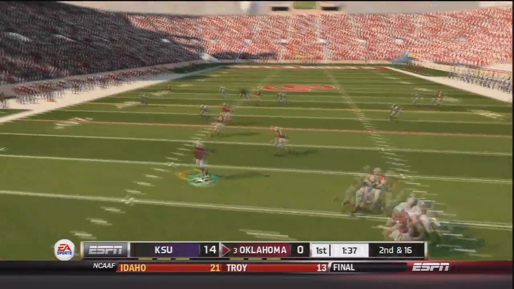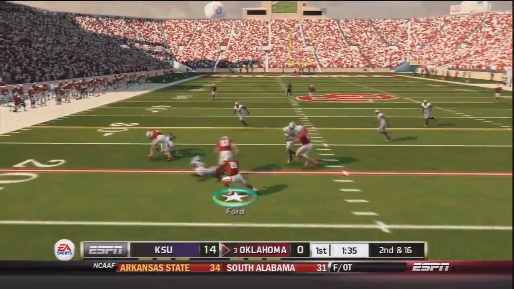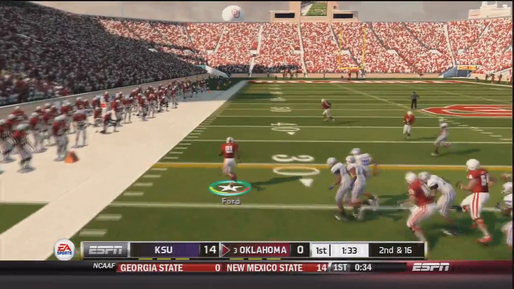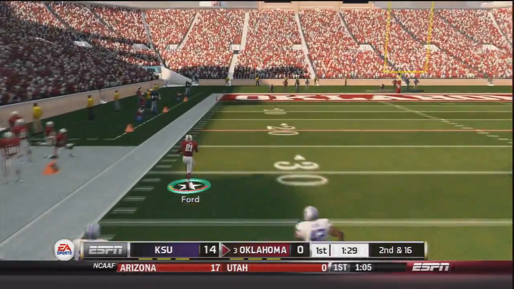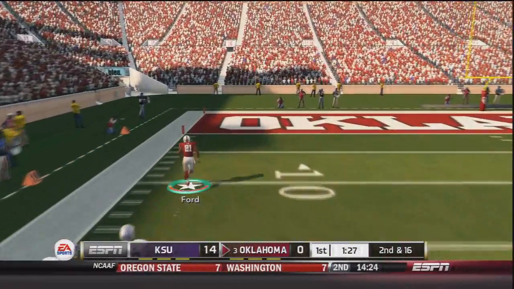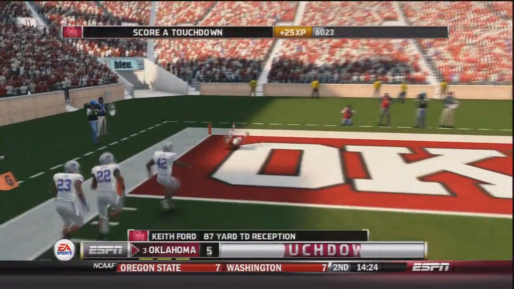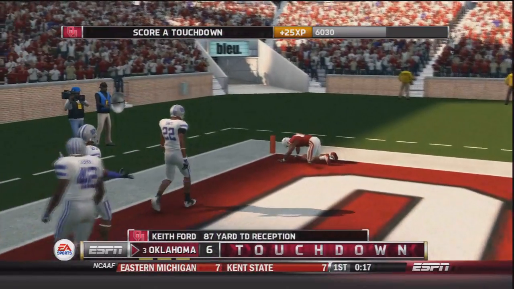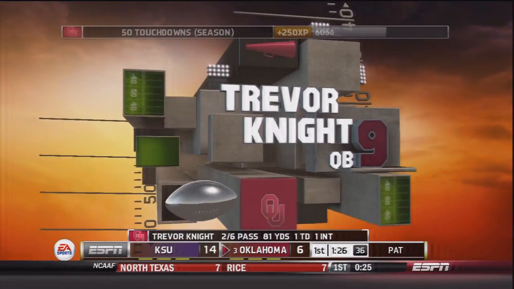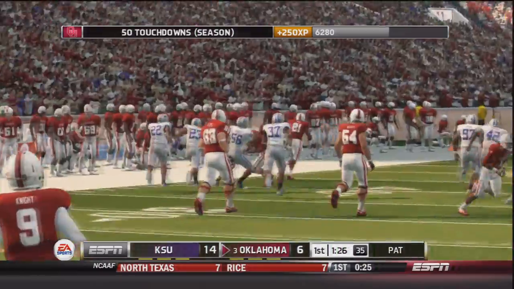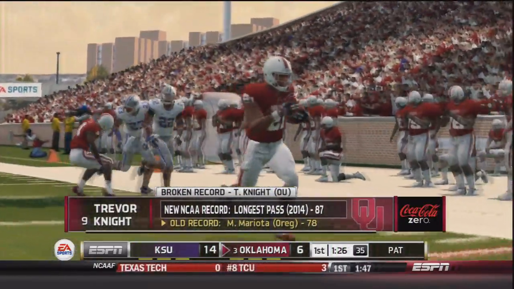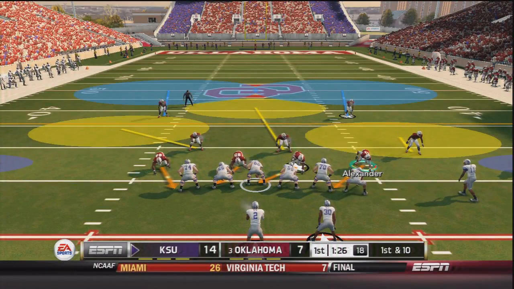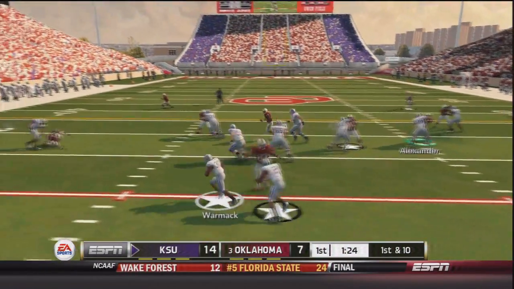Trevor Knight drops back, throws to the outside, caught by Keith Ford. Ford has good blocking. It's a screen play. Ford up the sideline, still has good blocking down the sideline. He's in Kansas State territory, and he's not going to be caught. Inside the 10, 5, touchdown OU. An 87-yard touchdown reception by Keith Ford. 2 of 6, 81 yards, a touchdown and a pick for Trevor Knight, and he breaks the record for the longest pass. So now we will see how Kansas State responds to that huge play by the Sooners.